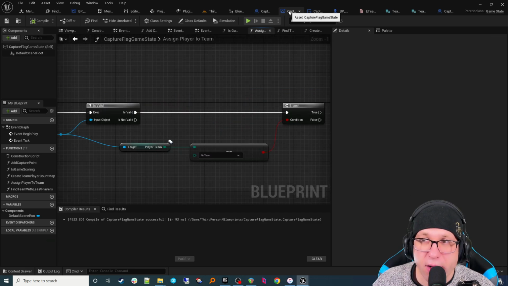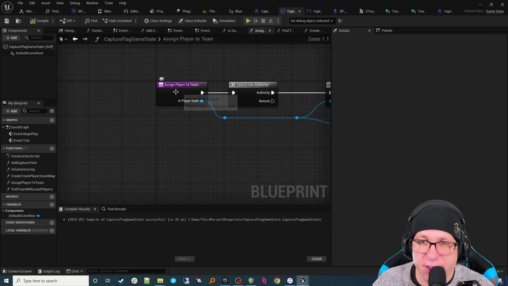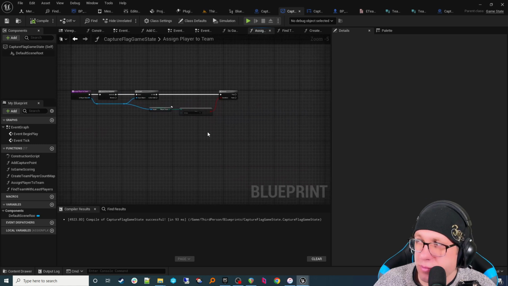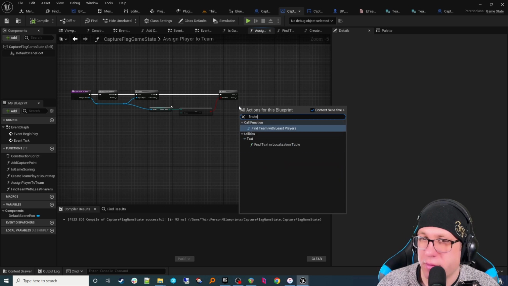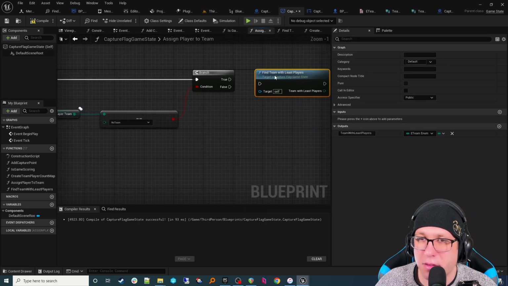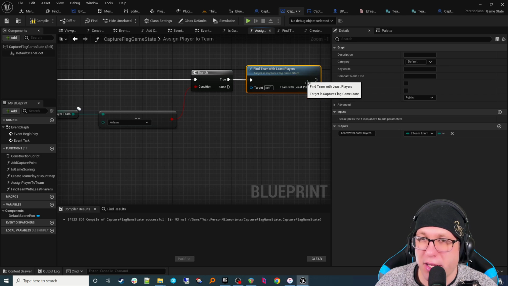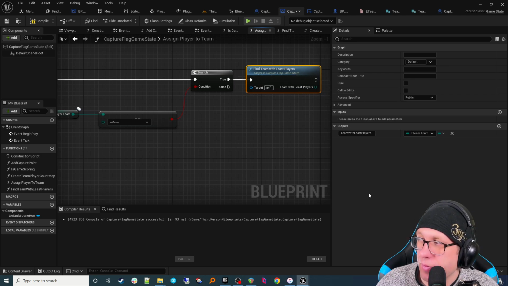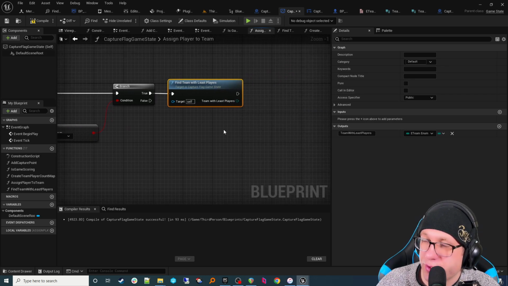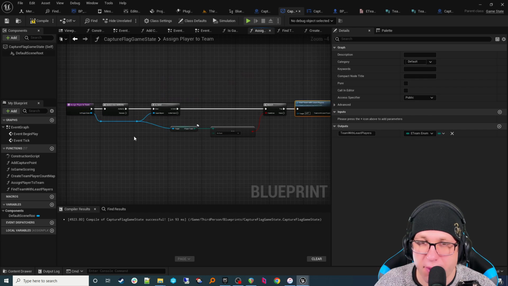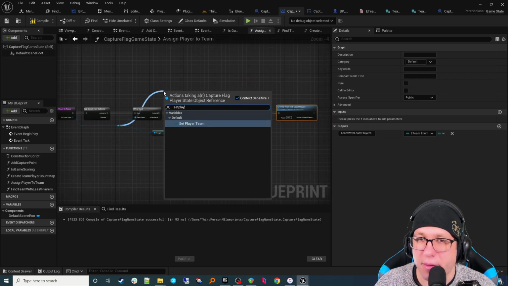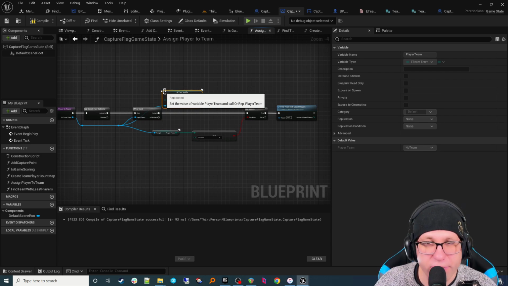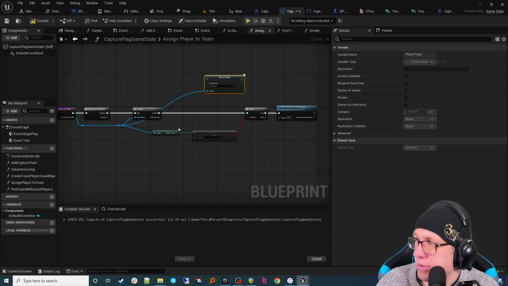Okay, so back in our game state of our assign player to team function, we are going to call that function that we just made. So now we know the team with the least players. And we are going to set the player's team. So we go off our player state, and we're going to say set player team, which we could do this. We could do this.